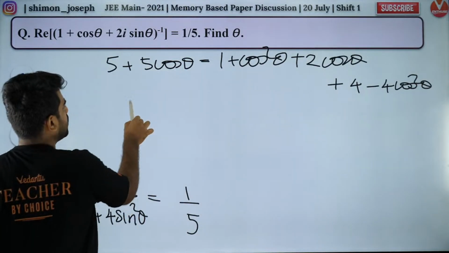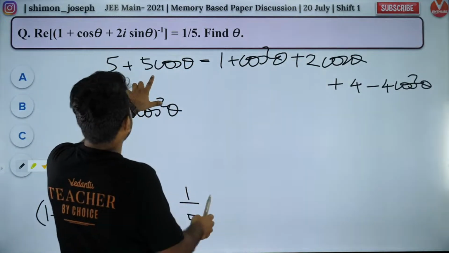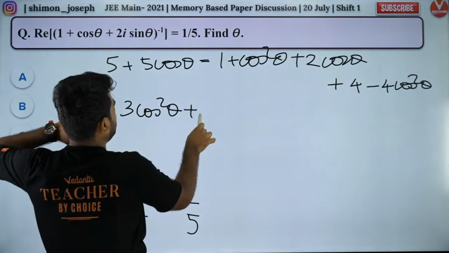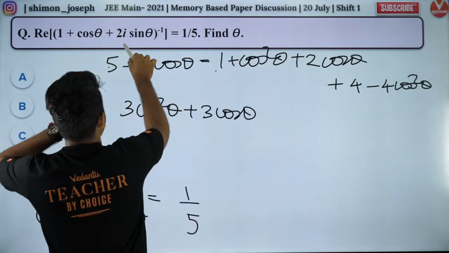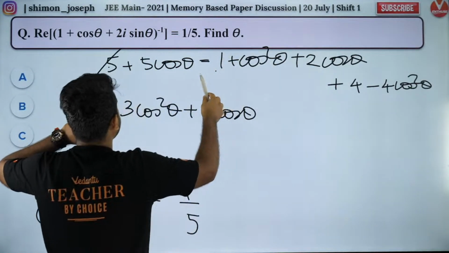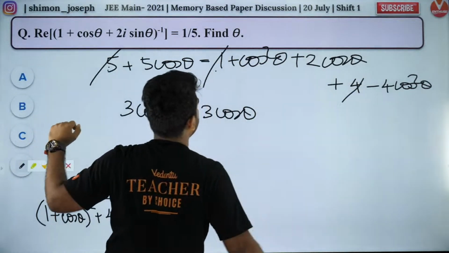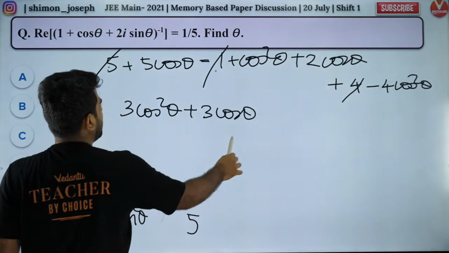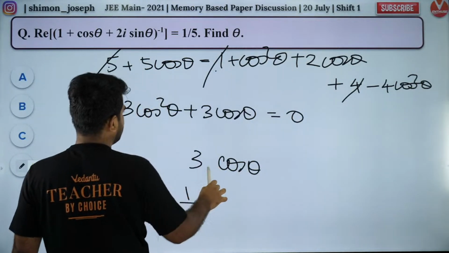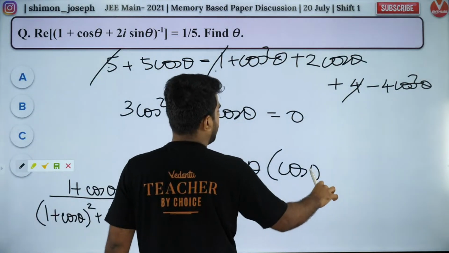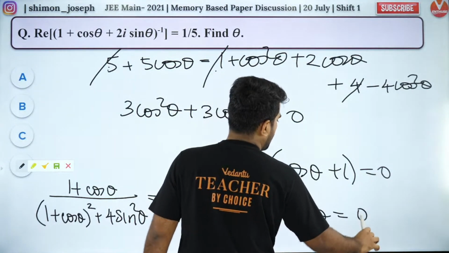Now let's solve it. So you'll get 3 cos square theta if you bring it to the left hand side. 5, 2. So that will also be 3 cos theta. Then you'll have 5, 5. So 5 and 5 will get cancelled. Is that right? Everybody? This will be 5 and this will also be 5. So what is the answer? I'm getting this to be 0. So 3 cos theta, if I take it common, I'll get cos theta plus 1 is equal to 0. So cos theta is equal to 0 or minus 1.